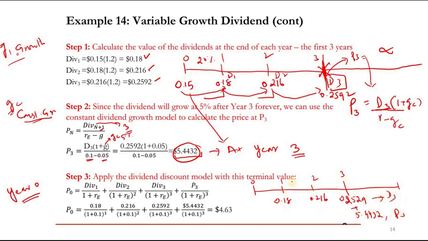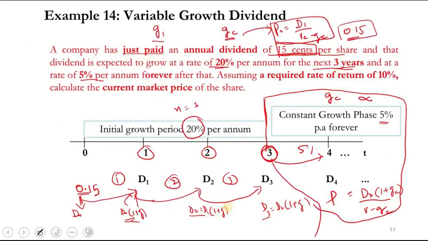Okay, now we have the timeline and we also have the year and we also have the R, that is equal to 10%. We can discount them back, right? We will discount it for 1 year, discount it for 2 years, and discount it for 3 years, right? So the first dividend discounted for 1 year, second dividend discounted for 2 years, third dividend we also discounted it for third year. But this one is not dividend, this is actually the price that you calculated using the constant growth model, and you got this answer. So your price should be 4.63.